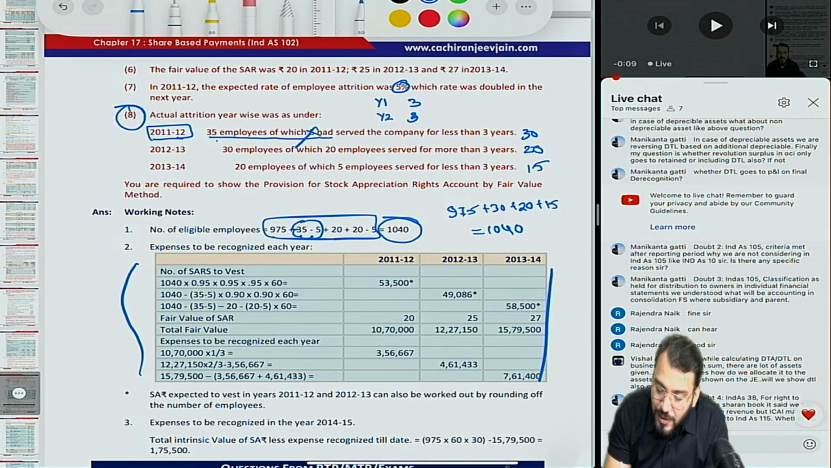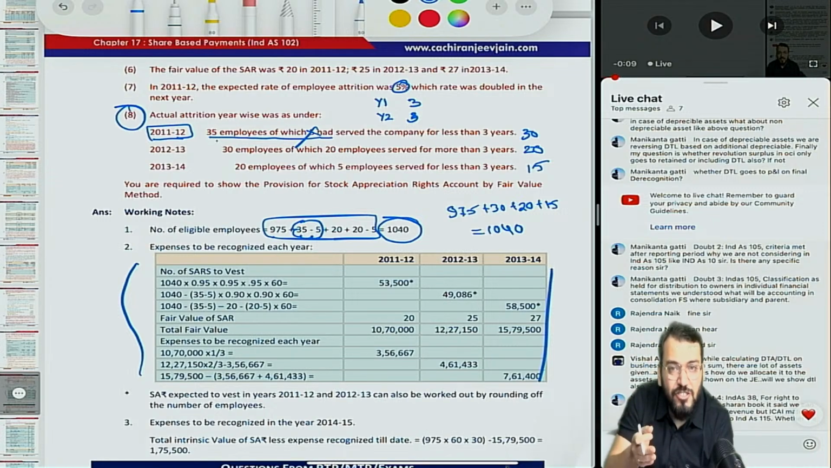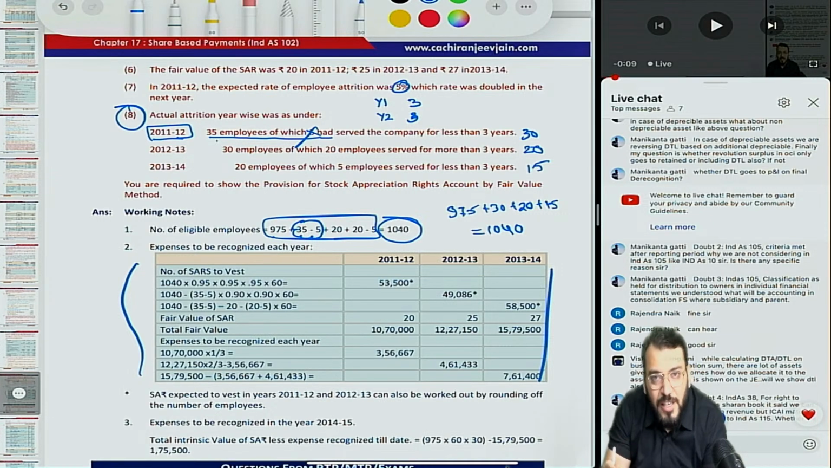Doubt number 2, Ind AS 105: criteria met after the reporting period. Why are we not considering it in Ind AS 105 like Ind AS 10? Just try to understand what Ind AS 10 says: if there is any event which relates to a condition existing on the balance sheet date, then it is an adjusting event. Now you are only saying that the criteria for the classification of an asset held for sale is satisfied after the reporting period. It means there was no condition existing on the balance sheet date.